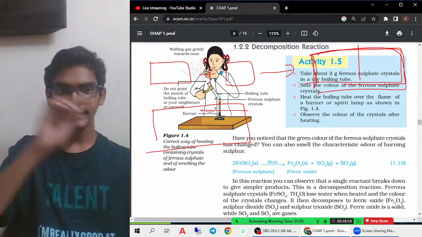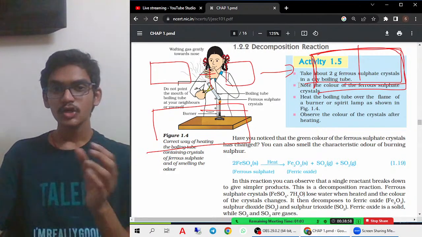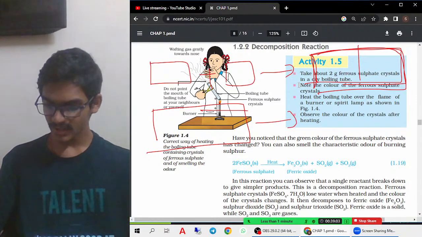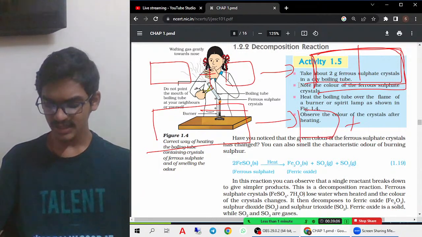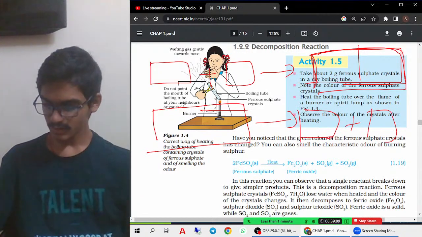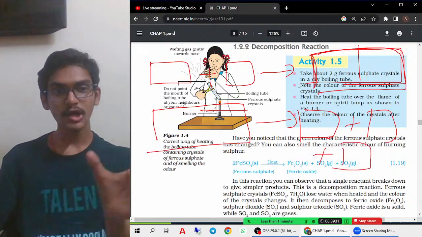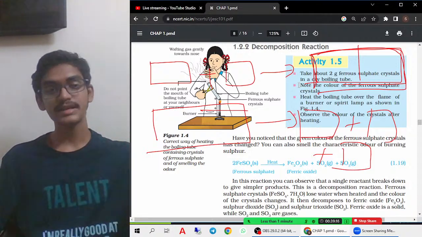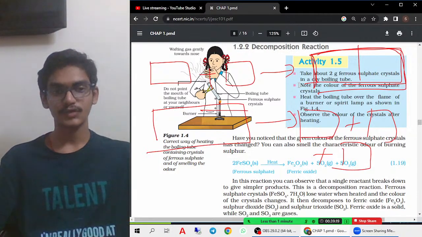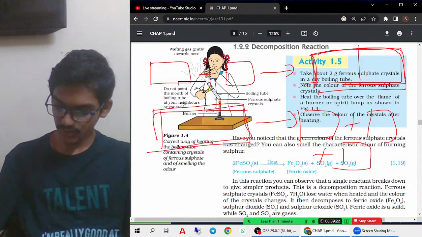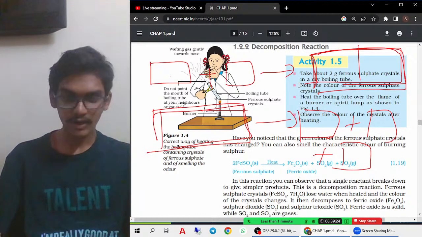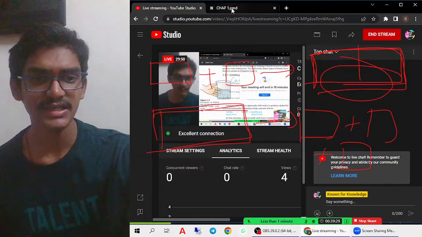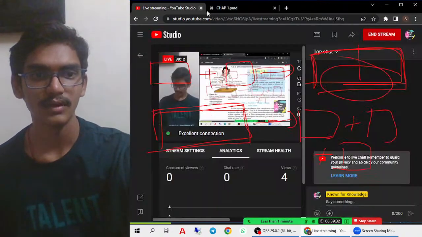But now you have a very big bite of chocolate, and you are breaking it down. In order to give some to your sister, your brother, and yourself also, you are breaking it into two or more substances. It can be two substances, or more; three also it can be. So one big Dairy Milk you are breaking down into three different parts. This is an example of decomposition. That means one big product is divided into three products, whereas in combination two products are combining together. That you must remember. So remember like this, and you can easily understand the reactions.